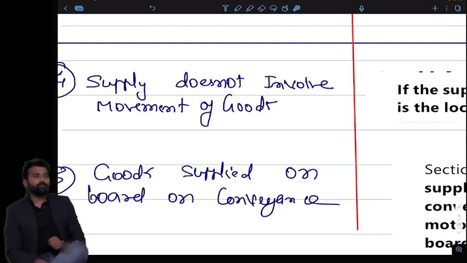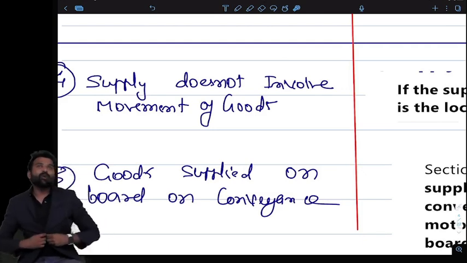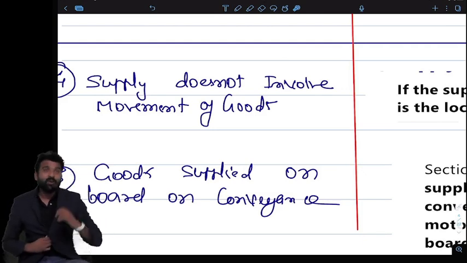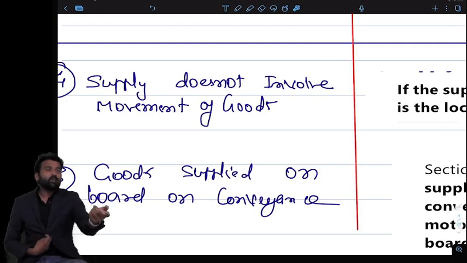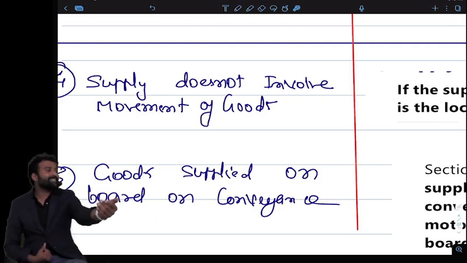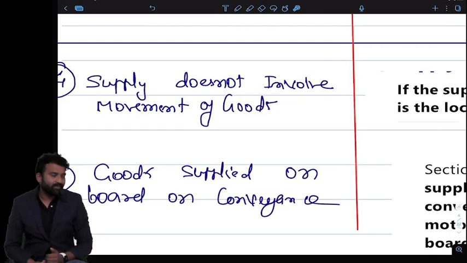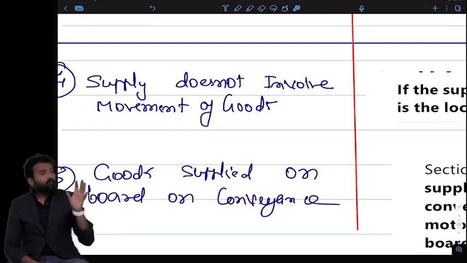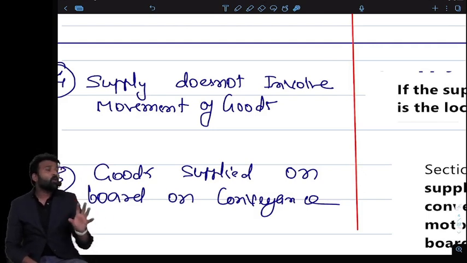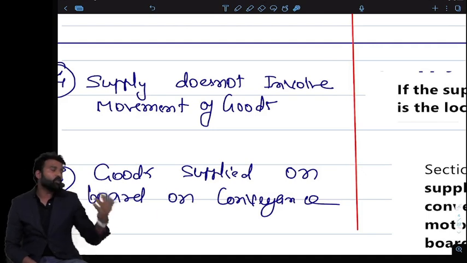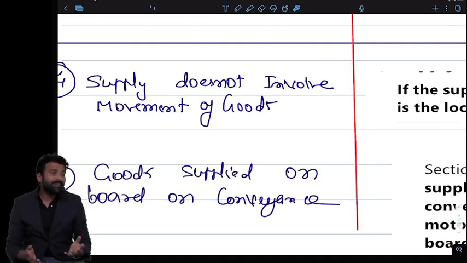Actually, that is a problem, but there is no explanation to this problem even right now. Like if the person is registered in any other state, but basically he took the delivery in the same state, and then he is transporting the goods on his own. Now the problem is whether he will charge CGST or SGST or IGST. From the point of view of the supplier, how could the supplier know that the goods will be moving through another state? The supplier will never be able to find out that the goods will be moving to another state.